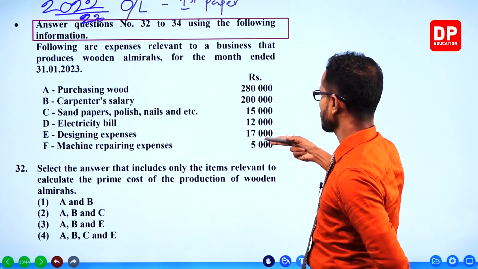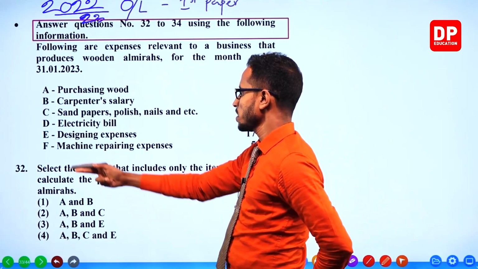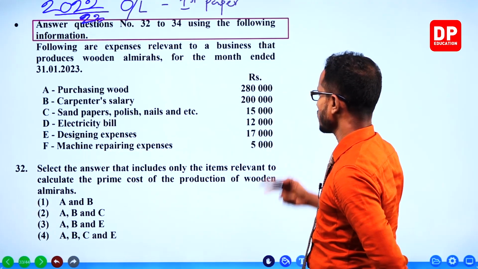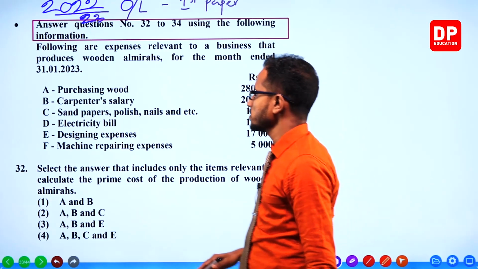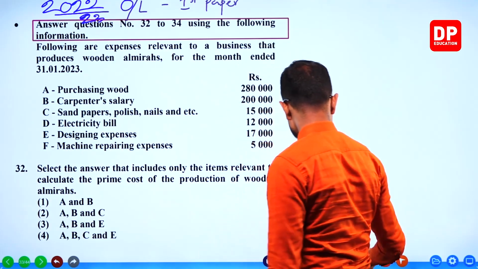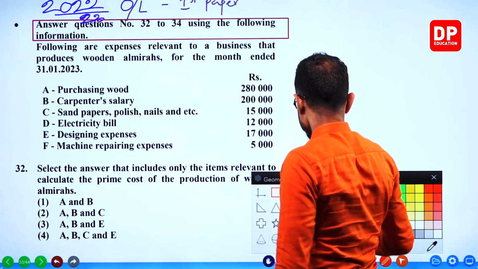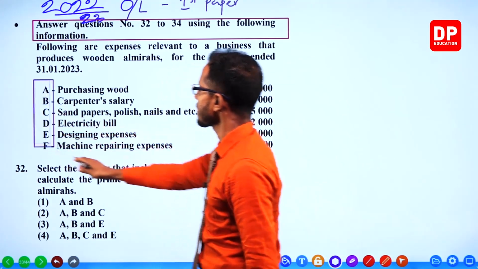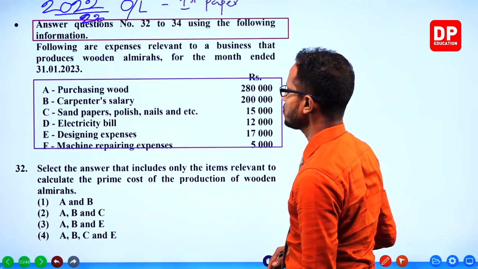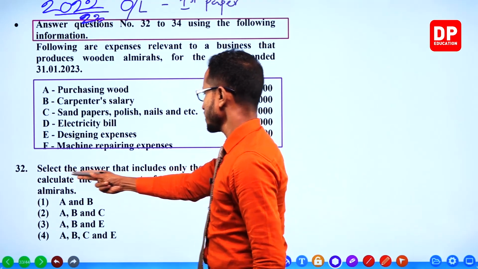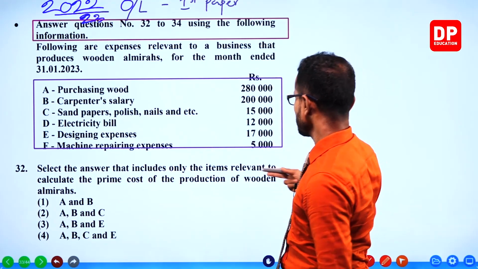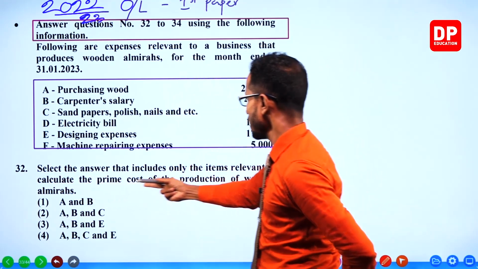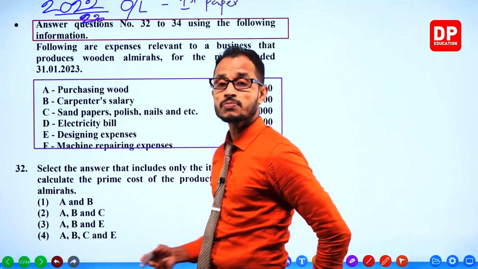Designing expenses, 17,000. Machine repair expenses, 5,000. What are they asking us? They are asking us to select the answer that includes only the items relevant to calculate the prime cost of the production process.